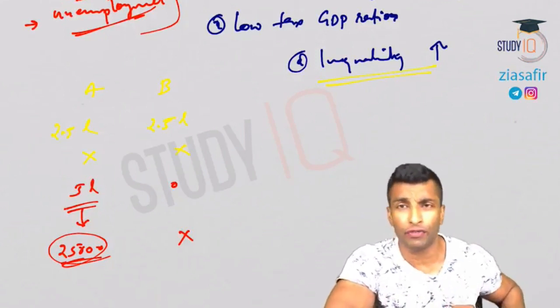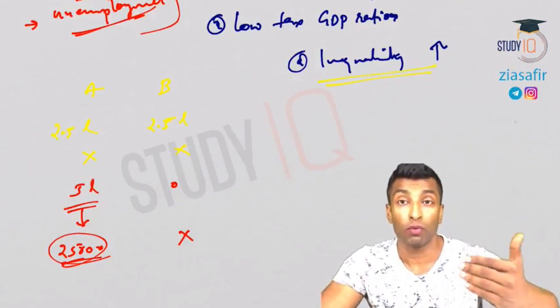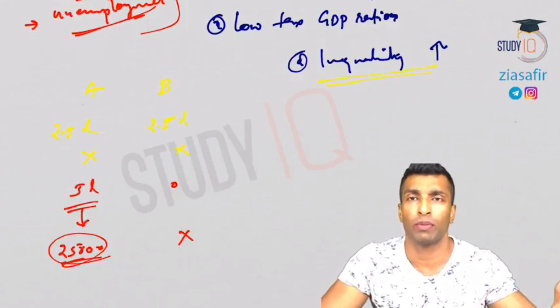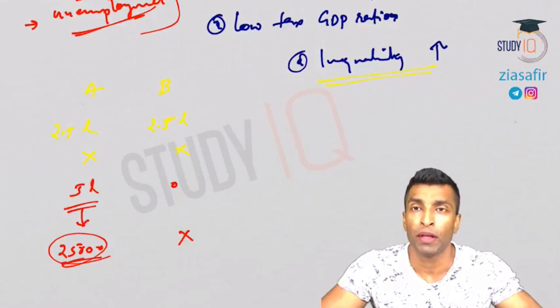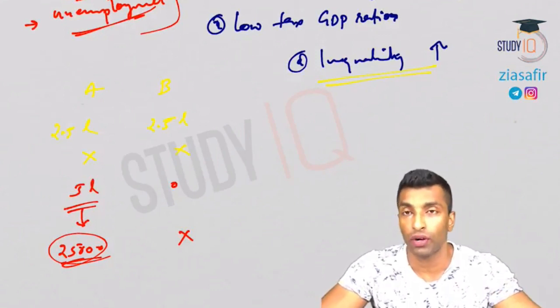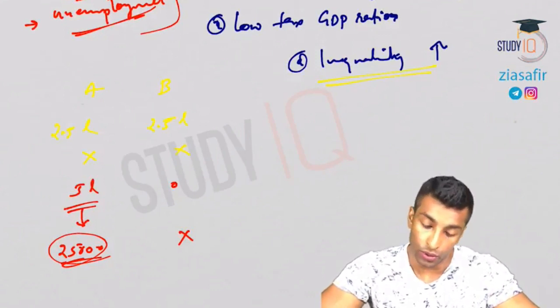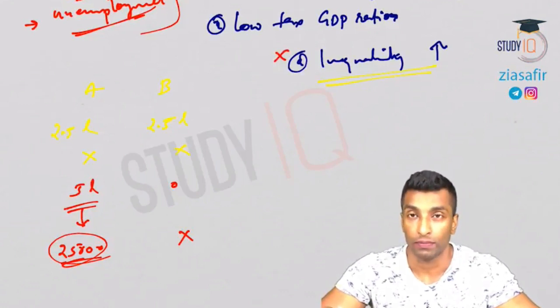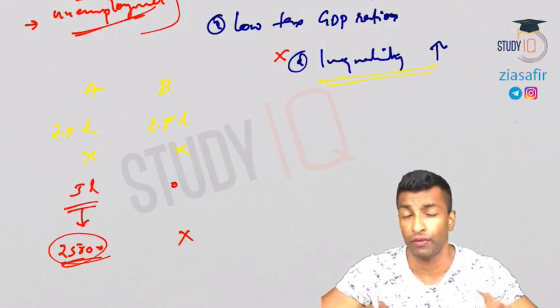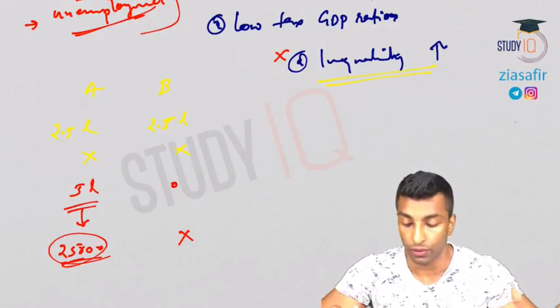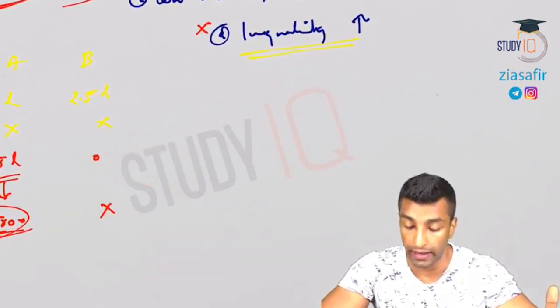But practically there are different versions. If tax rates are high, you may try to evade tax, you may not pay tax, so the government is not getting tax. In all those ways you can counter, but what is in the book is what you need to write. So this is not an answer. I hope this is clear for all of you. This was a doubt for many students, and I got a lot of messages related to this particular question. That's why I've explained it again.